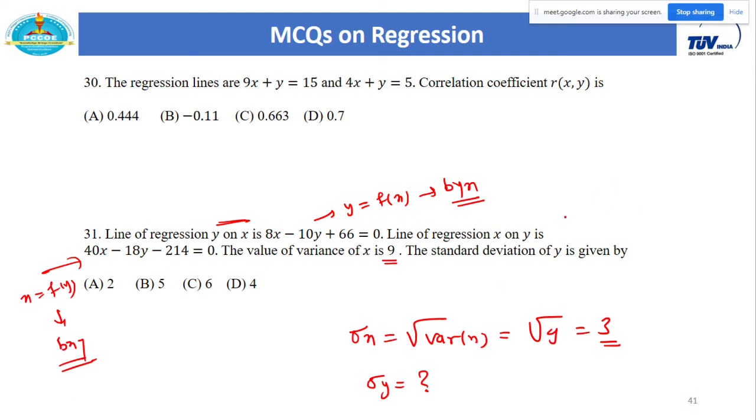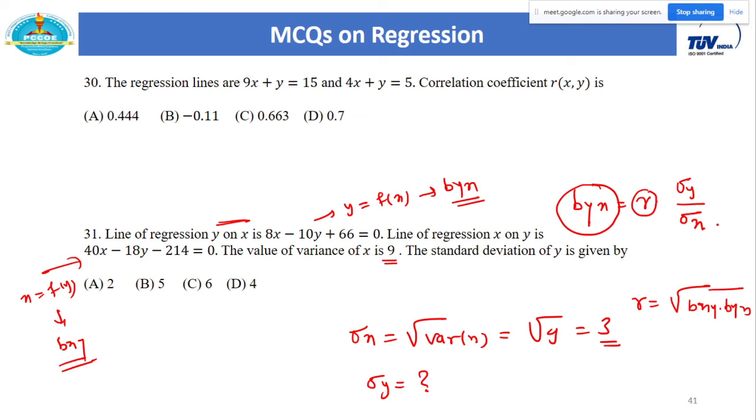What is the actual definition of byx? You can say either of the two; any regression coefficient we can use. What is the actual definition of byx? It is r into sigma y by sigma x. And what is r? Using regression coefficients, it is the under root of bxy into byx. So you can calculate r from this. We have been given byx, we have been given sigma x, so you will get sigma y. So just remember this formula.